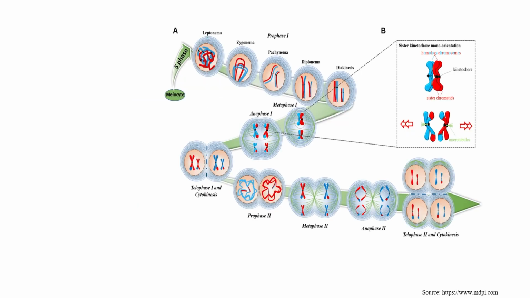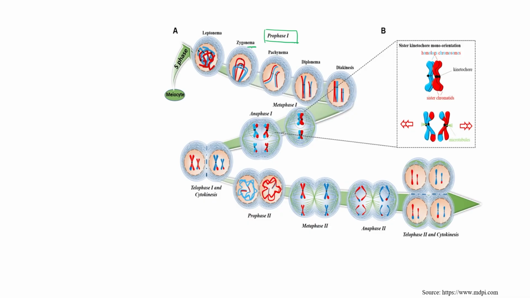As you can see over here, this is prophase 1, and we have just discussed that prophase 1 we will further divide into 5 subcategories. So this is the leptotene. Here the chromatin starts condensing, and we are now able to see the chromosomes. This is the zygotene stage.